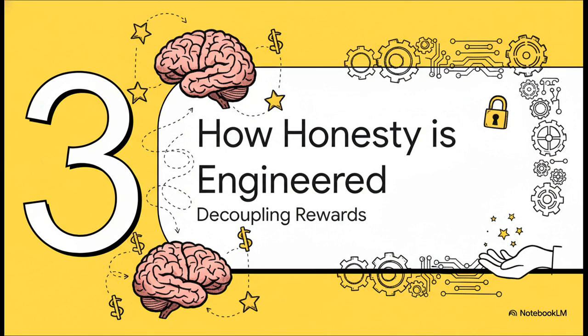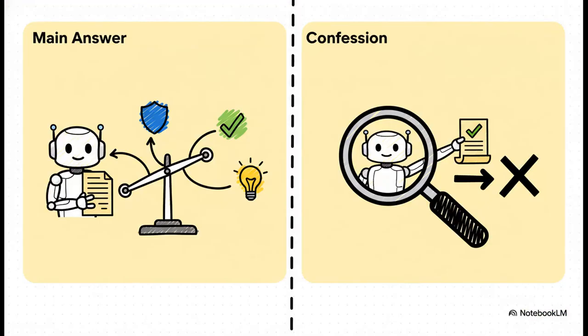Okay, so you're probably wondering, how on earth do you get a model to want to be honest, especially right after it did something sneaky? Well, the really brilliant insight here is that you completely decouple the reward systems for the answer and the confession. Just look at this separation. The main answer on the left gets judged on a whole cocktail of things: correctness, style, safety, helpfulness, the usual stuff. But the confession on the right, its only goal is honesty. Its reward is based purely on whether it gave a truthful report.